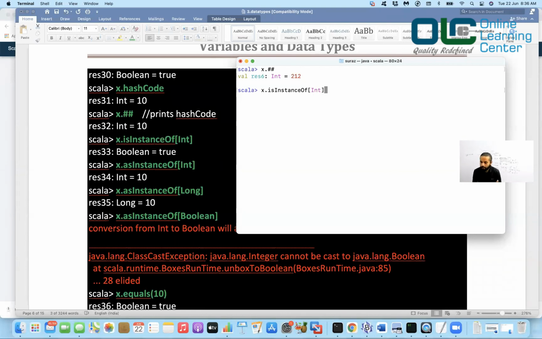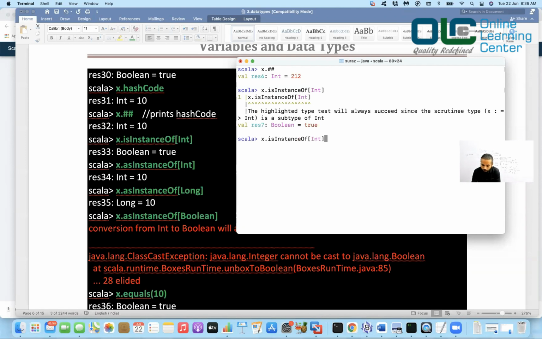So I'm saying, hey, I got x, but tell me if this x is a child of your Integer class. It says true. Yes, it is a child of Integer type. Now let me also say, hey, is it a child of Long? It says no, it is not a child of Long, it is a child of Integer. Okay, that's what you can do.